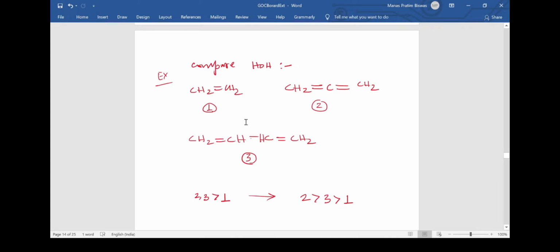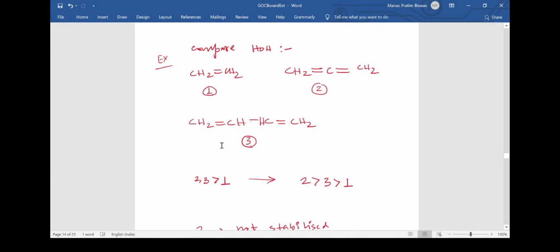That is, this pi bond can shift over to this carbon. That means this electron cloud is being distributed among all these 4 carbons. Hence we can say that due to the effect of resonance, 3 will be more stable than 2.